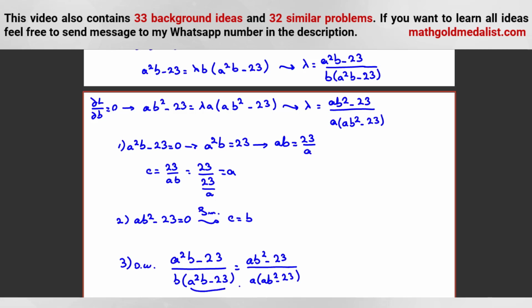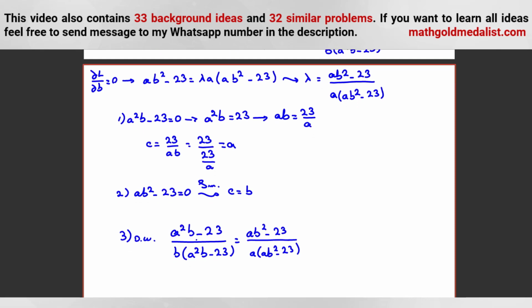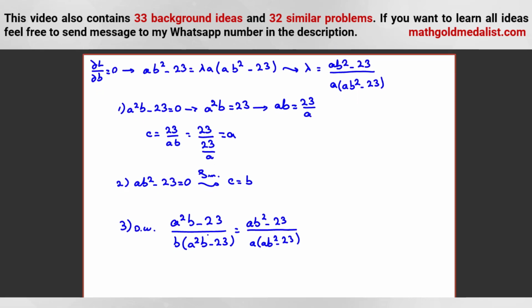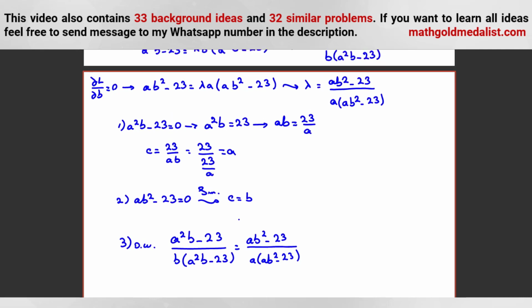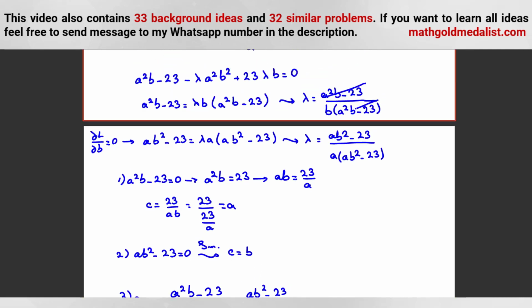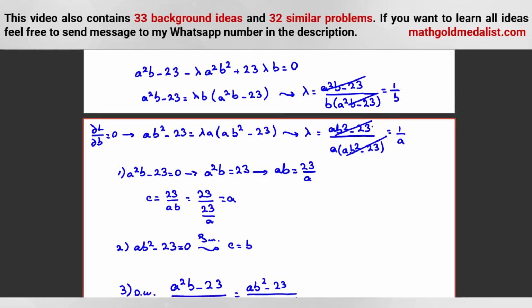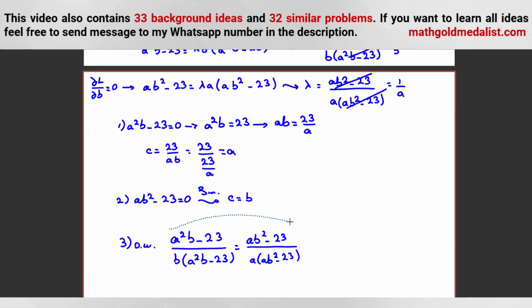Now, because we know these parts are not 0 here, what about this part? So, A squared B minus 23. So, we can do something. When we divide, we can divide this, it is 1 over B. And this one we can divide, it is 1 over A. So, lambda is equal to 1 over A, 1 over B.